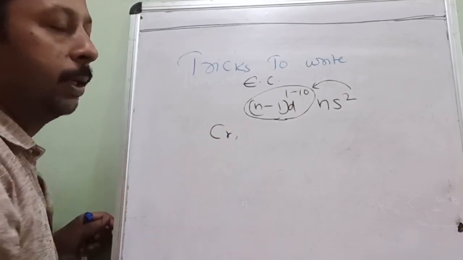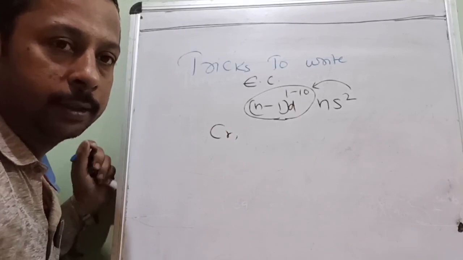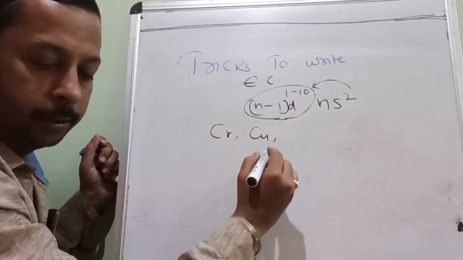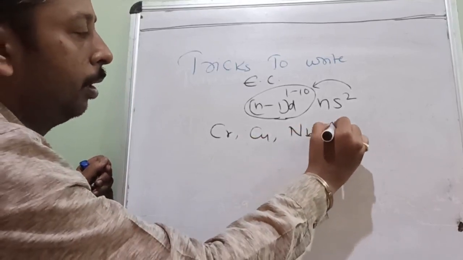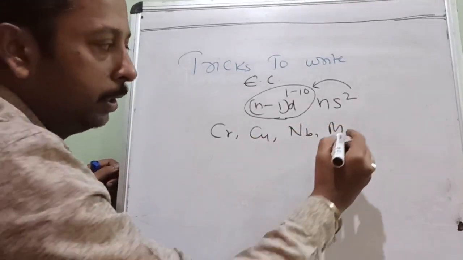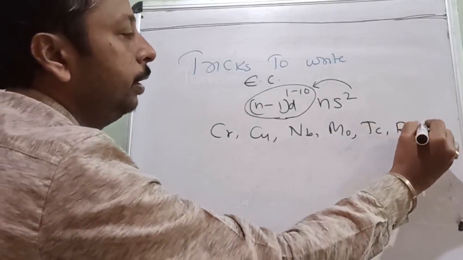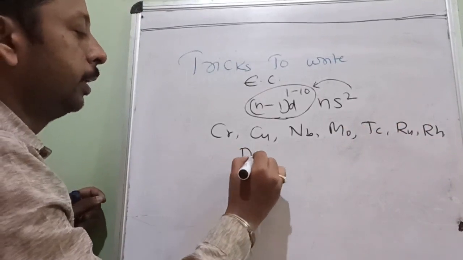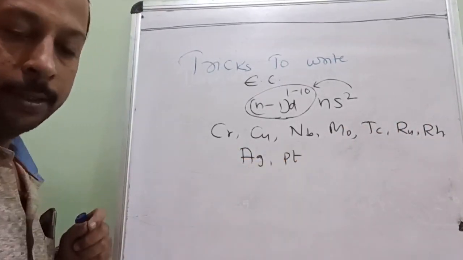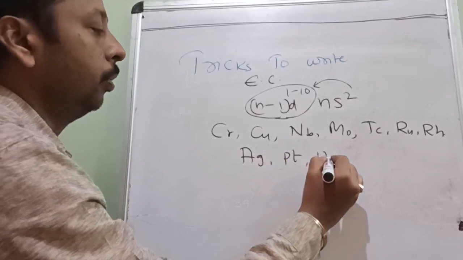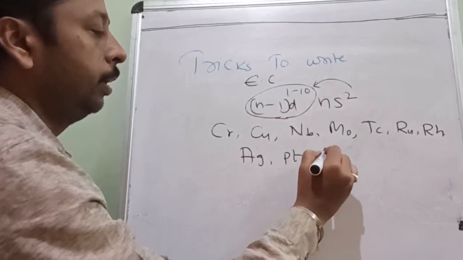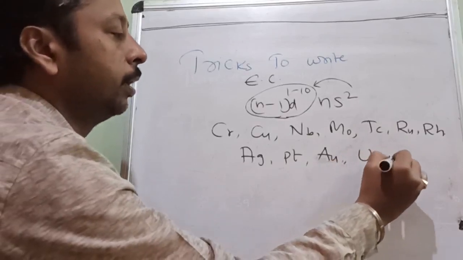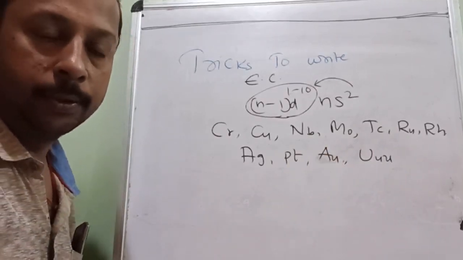In chromium, it is a well-known fact. In the 11th class, as an exception, you have studied chromium and copper. Niobium, molybdenum, technetium, ruthenium, rhodium, silver, platinum, gold, and roentgenium, 111.